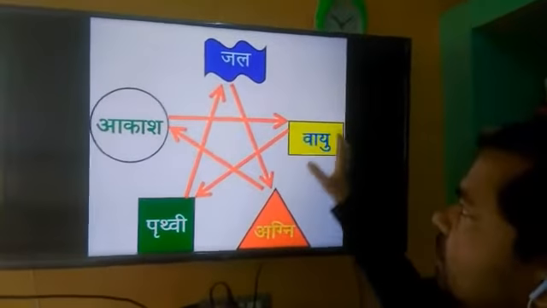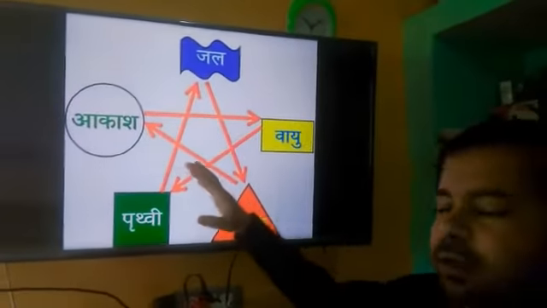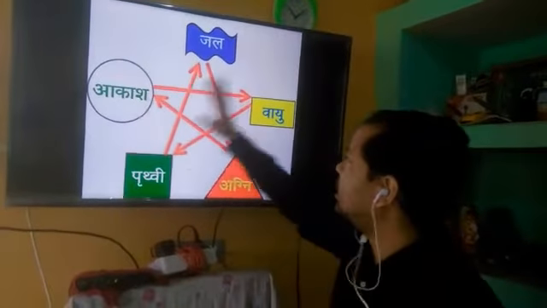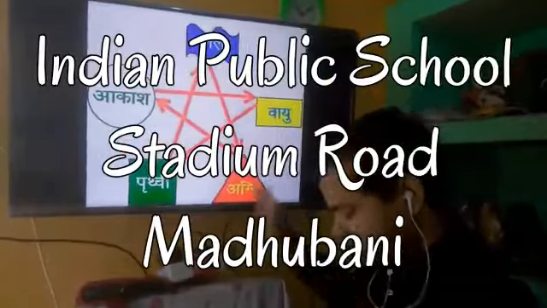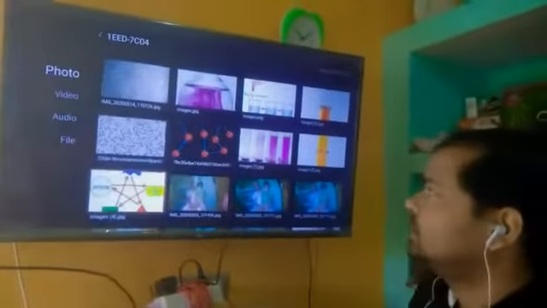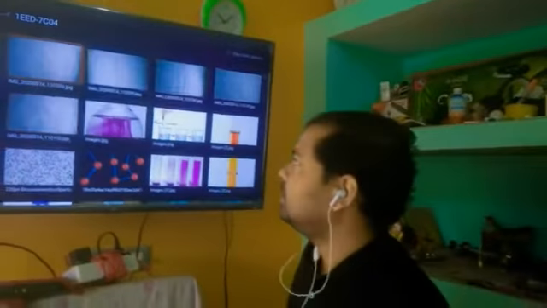All things including living and non-living are made up of these 5 basic elements. This is a very valuable concept given by our ancient philosophers.